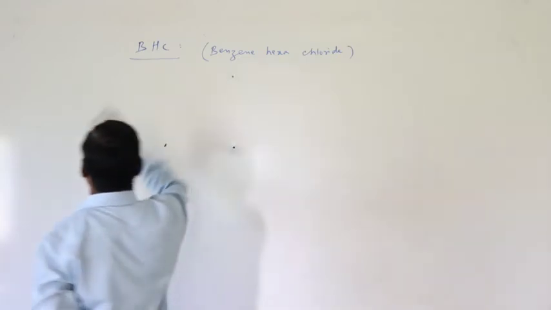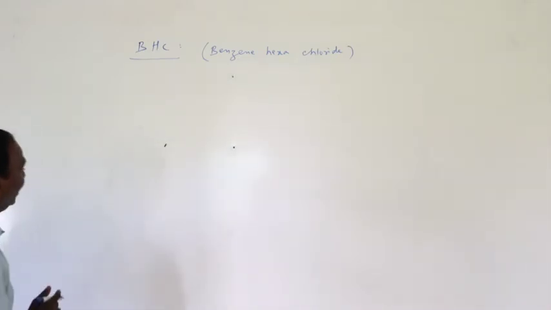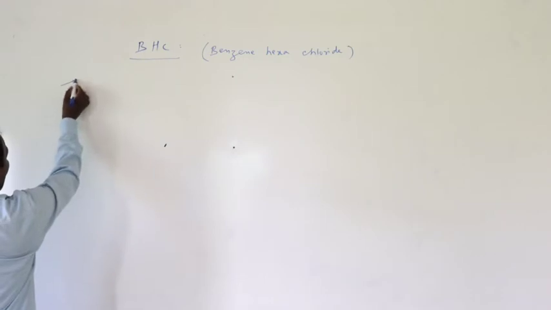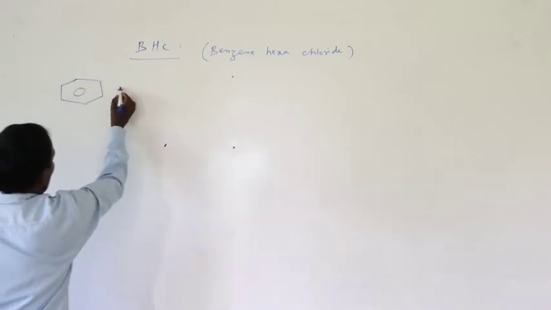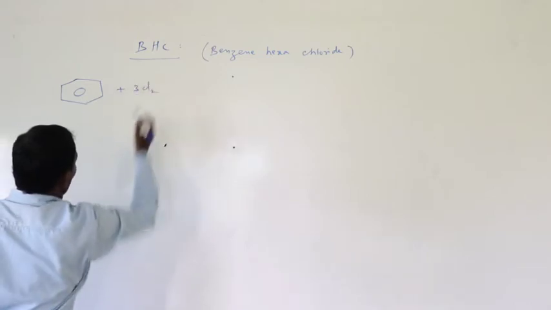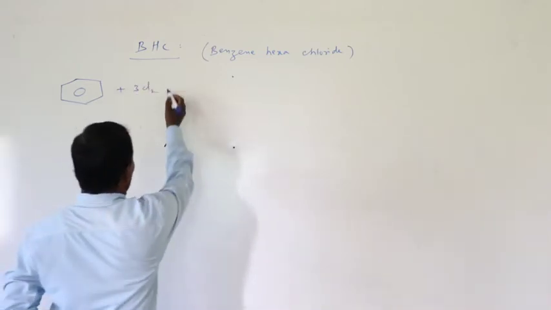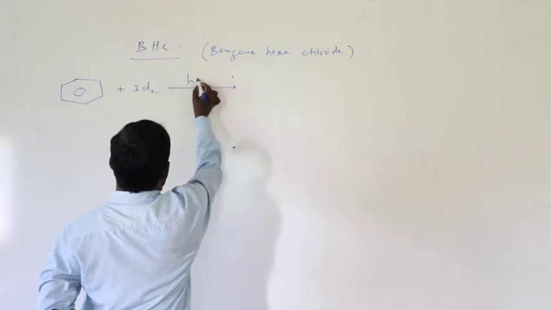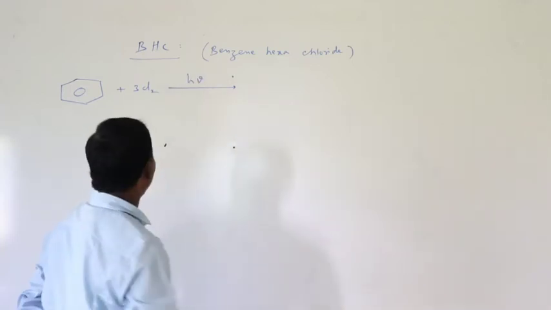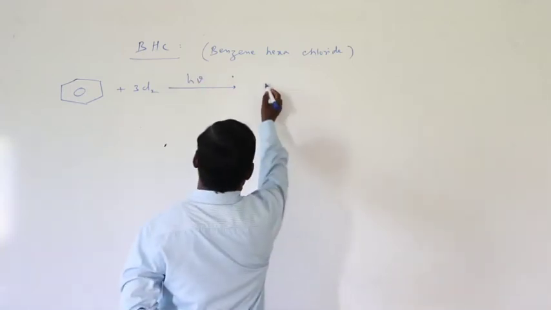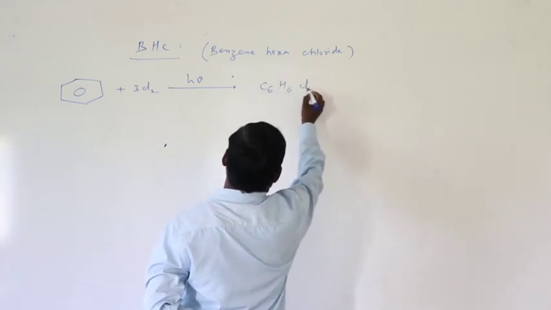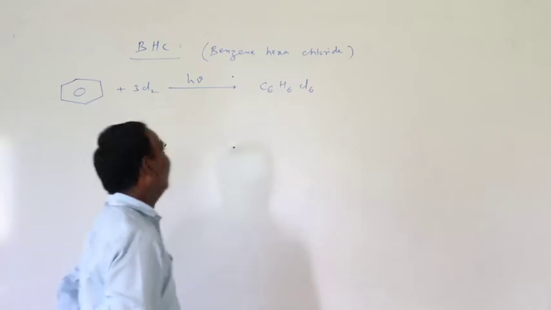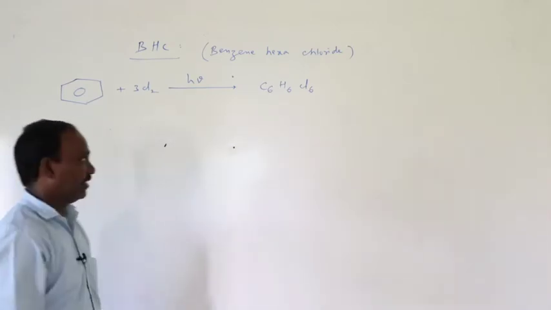How to prepare BHC, benzene hexachloride? Benzene on treatment with 3 moles of chlorine in the presence of sunlight gives C6H6Cl6.